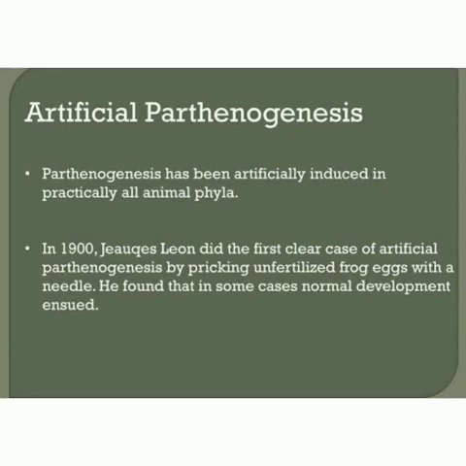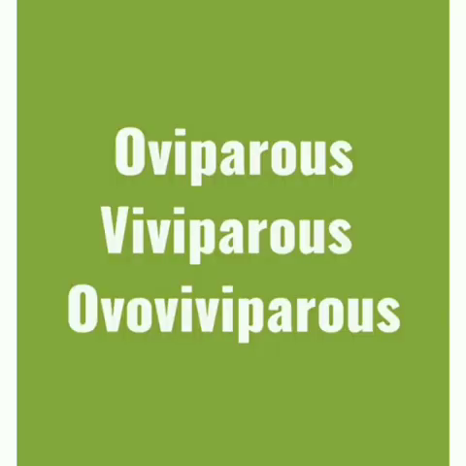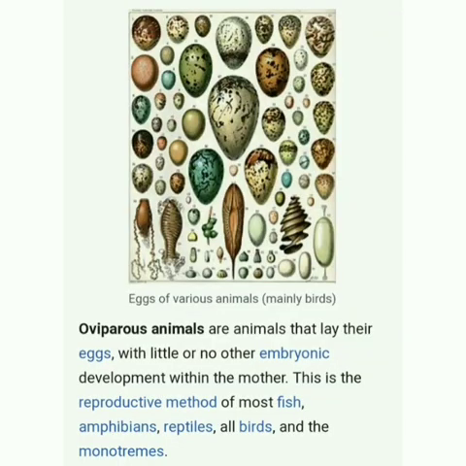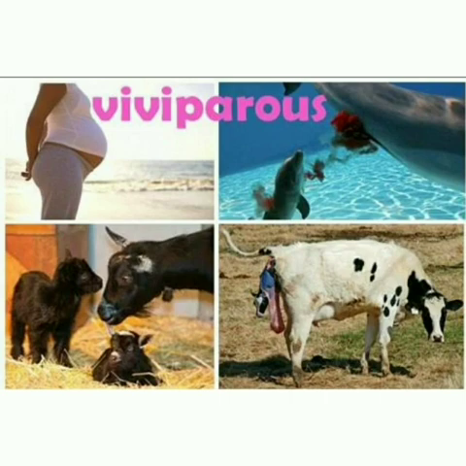Finally, animals are classified mainly into three groups, namely oviparous, viviparous, and ovoviviparous. The animals which lay eggs are called oviparous. Example, reptiles and birds. The animals which give birth to young ones are called viviparous. Example, mammals.